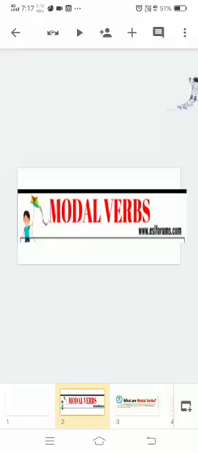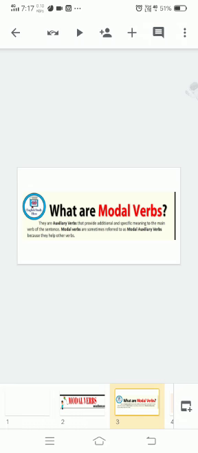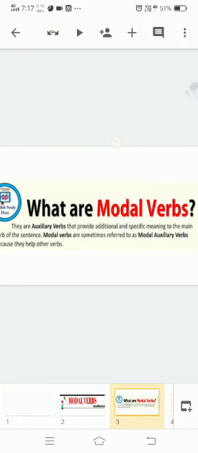So let's get started with today's topic, which is about modal verbs. First, what are modal verbs? These are auxiliary verbs that provide additional and specific meaning to the main verb of the sentence.